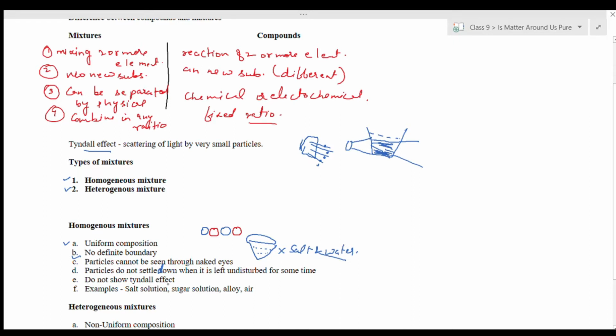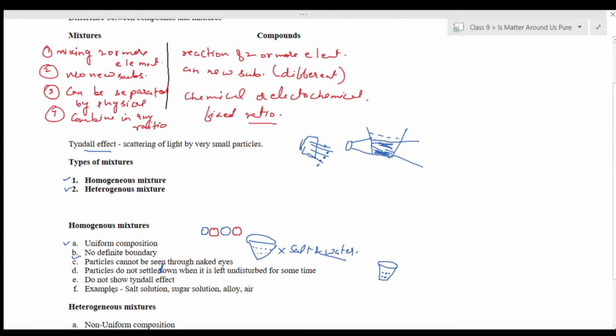And homogeneous mixtures do not show the Tyndall effect, because the particles of one substance do not suspend in the other; rather, they are evenly distributed and mix into the intermolecular spaces present between the other substance. For example, when we dissolve some salt in water, the salt particles are dispersed in the intermolecular spaces between the particles of water, and they are so small that they cannot scatter a beam of light passing through them.